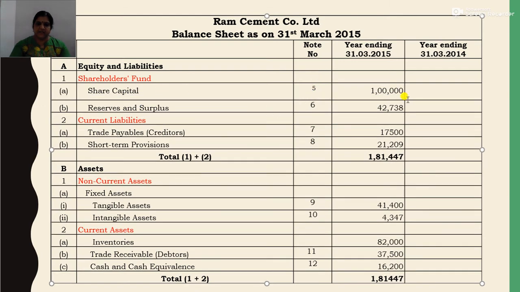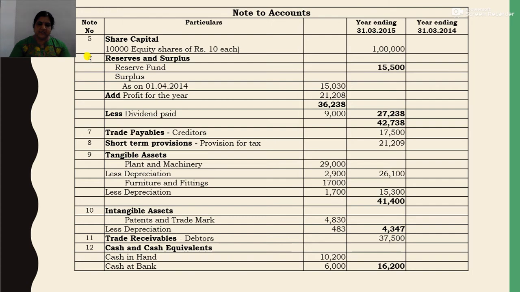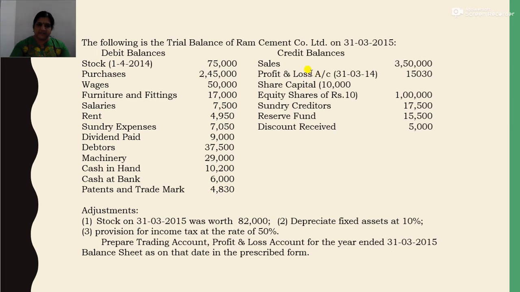So share capital, that is 1 lakh. Then comes reserves and surplus, that is note number 6. So we will check in note to accounts. So this is note number 6. Then reserves and surplus, there is reserve fund 15,500.